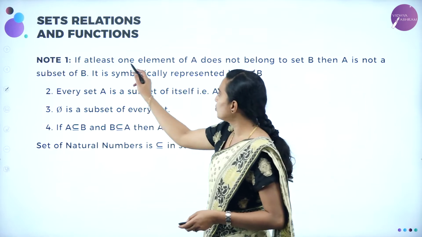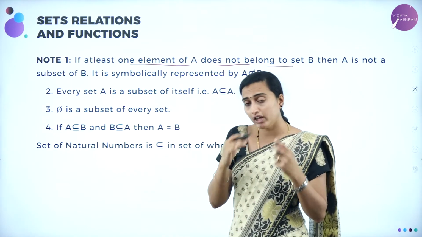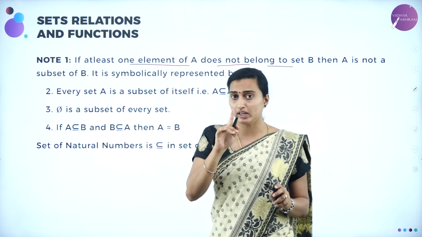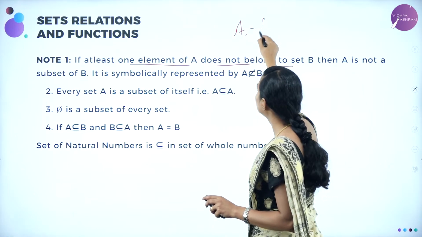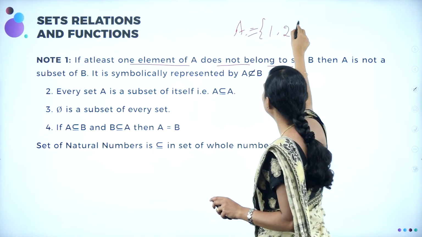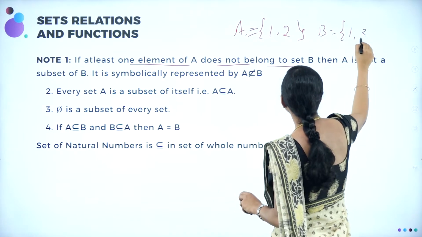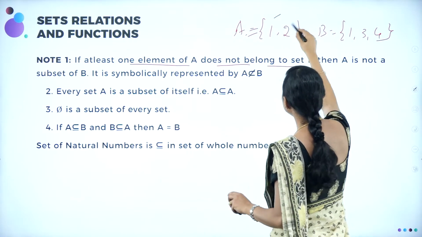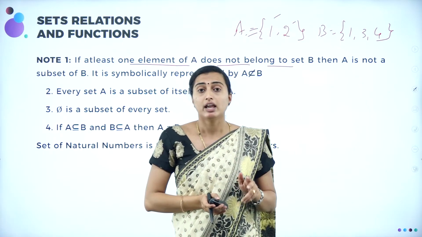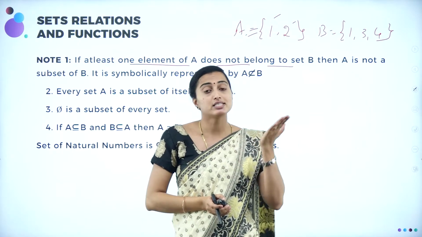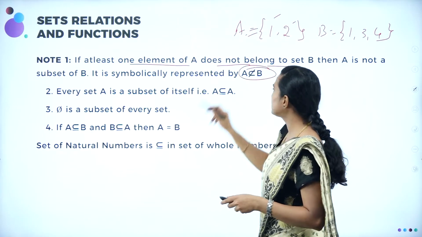Note, if at least one element of A does not belong to B, then suppose A is equal to 1, 2 and B is equal to 1, 3, 4. See, 1 is present but 2 is not there. Every element should be present, then only it is going to be known as A is a subset of B. Otherwise, A is not a subset of B. A is not a subset of B is symbolically represented like this.